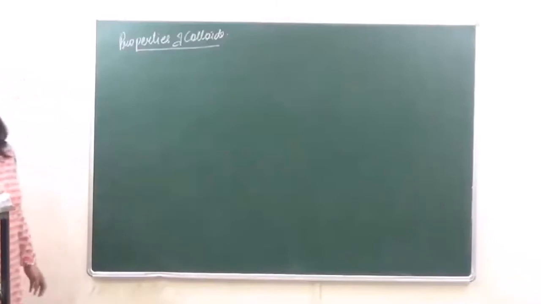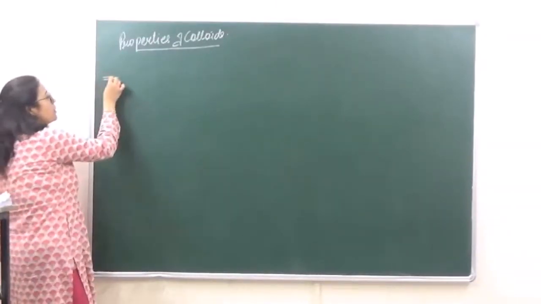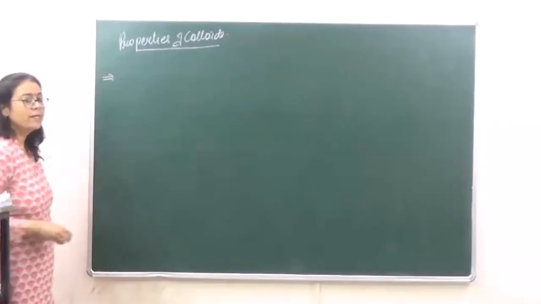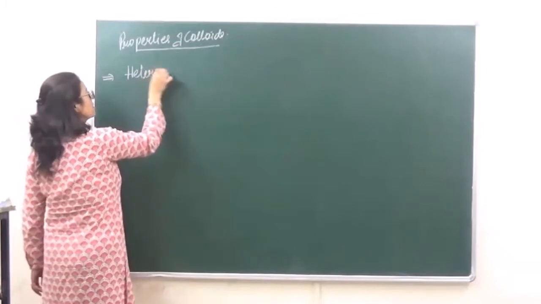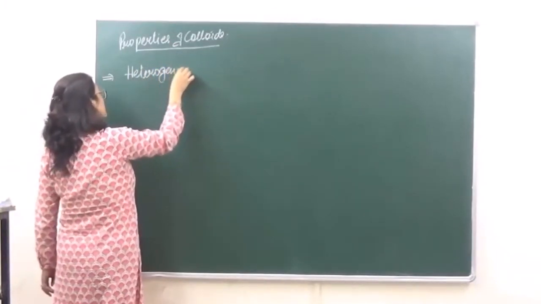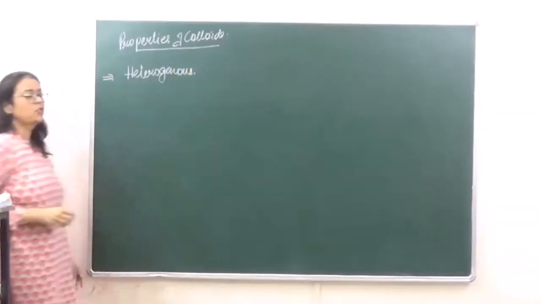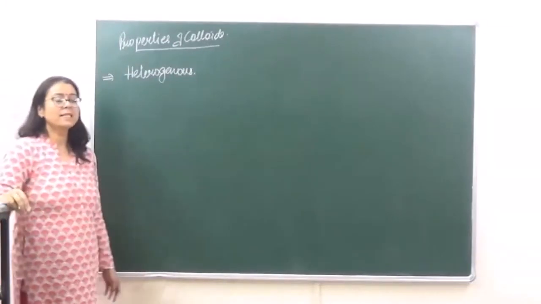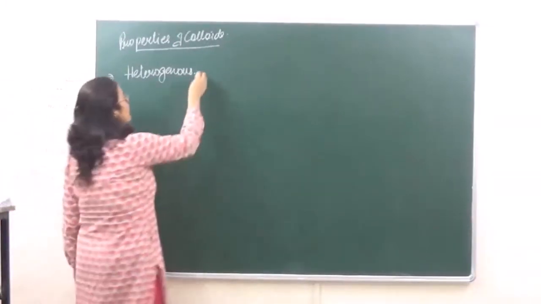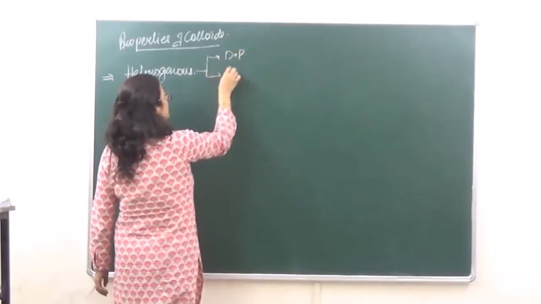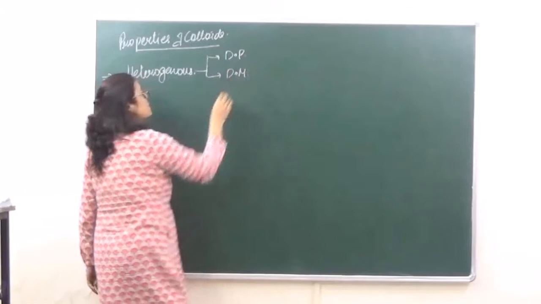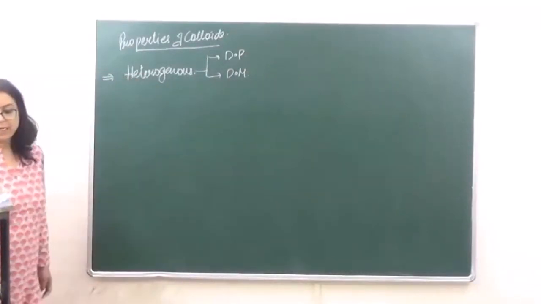Properties of colloids. The first property of colloids is that they are heterogeneous in nature, which means that they have two phases: one known as the dispersed phase and the other known as the dispersion medium.